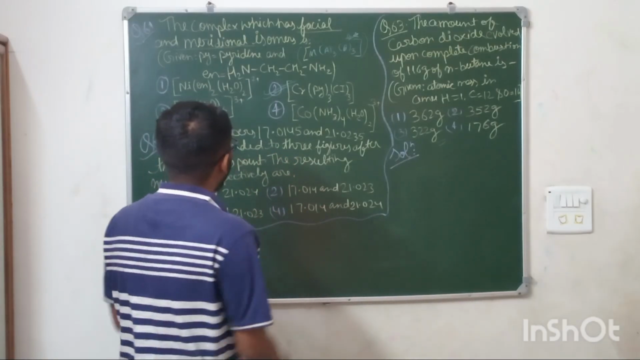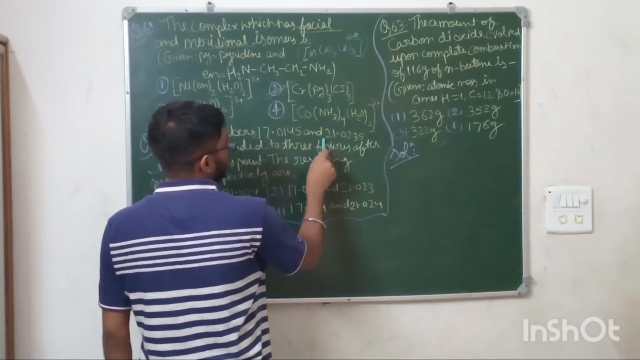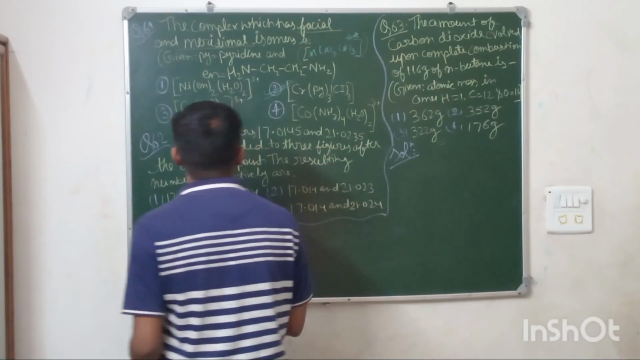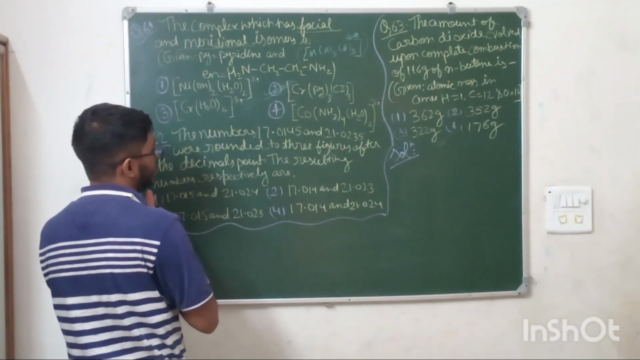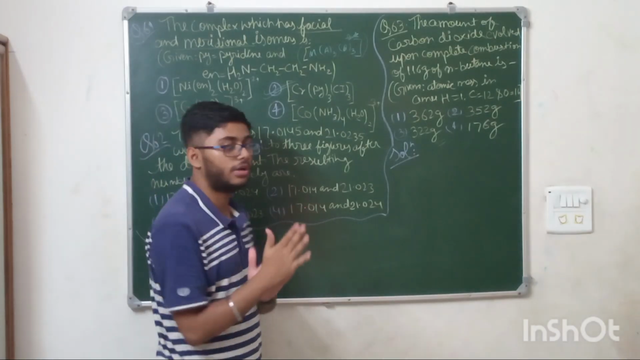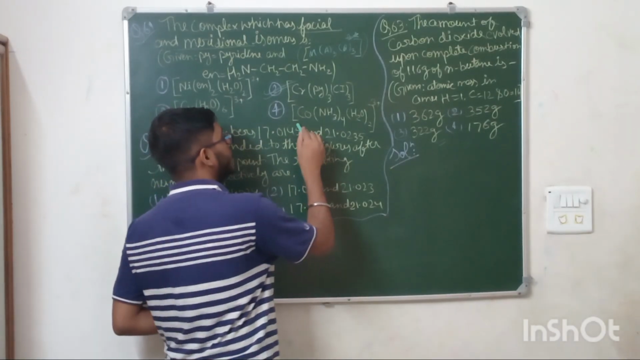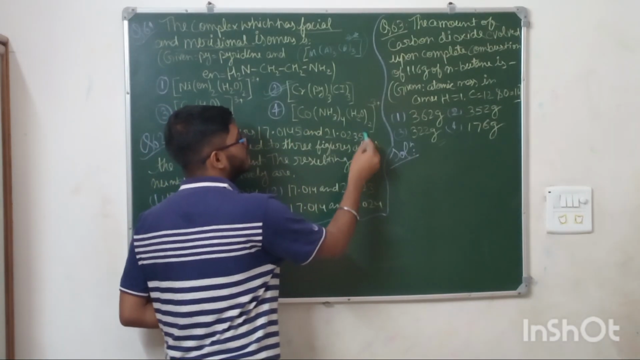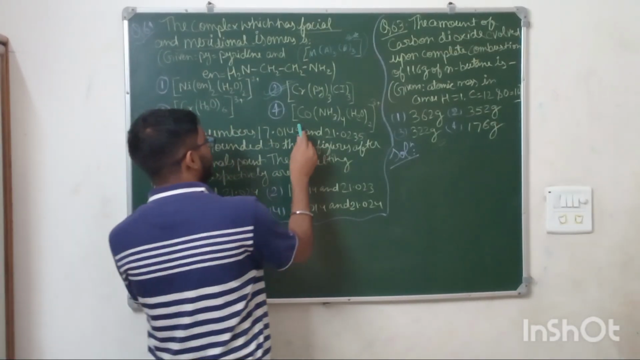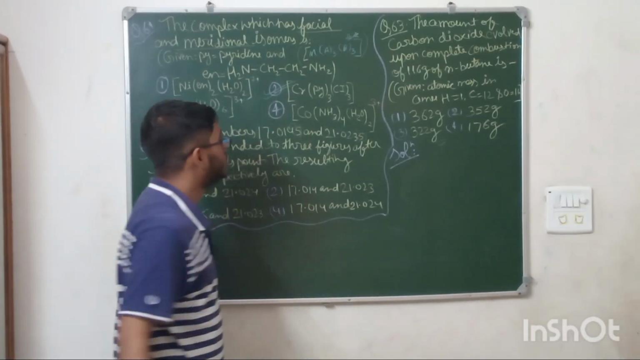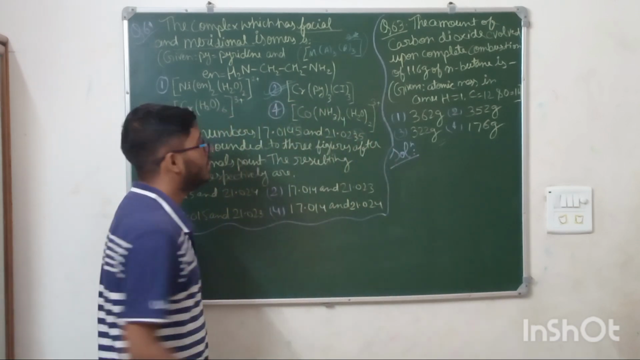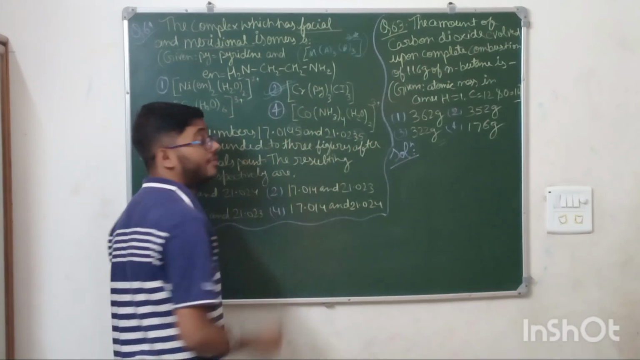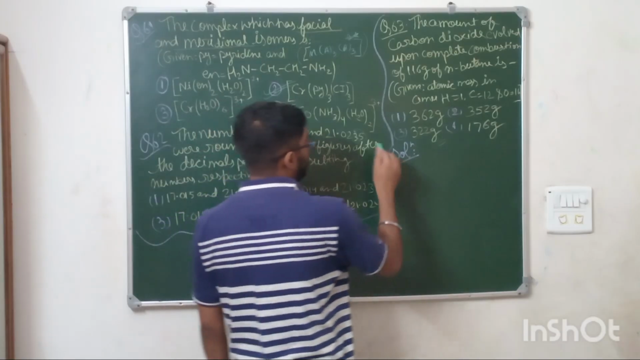The numbers 17.015 and 21.0235 were rounded off to three figures after the decimal point. The resulting numbers are respectively. Okay, you need to round off. So if you see the last digit here, it is 5. Here also last digit is 5. If you see the previous number, here this is 4 and here this is 3. The number 4 is even, and here number 3 is odd.